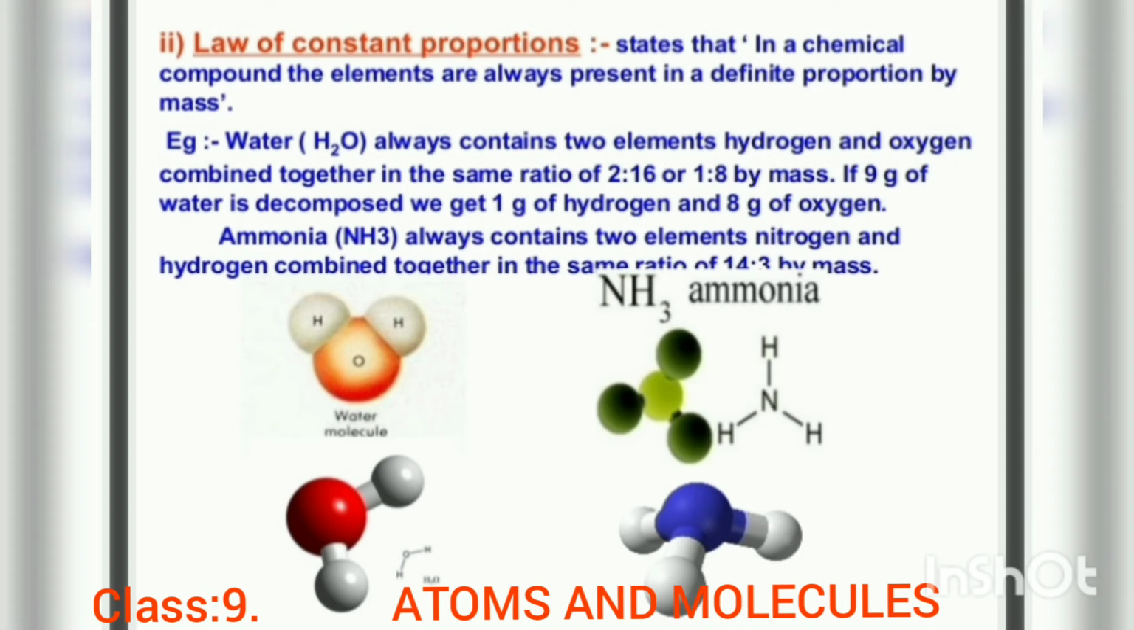So it's called the law of constant proportions. If 9 gram of water is decomposed, we get 1 gram of hydrogen and 8 gram of oxygen. The ammonia also shows the same for this law. The ammonia formula is NH3, meaning 1 part nitrogen and 3 parts hydrogen. So they combine to form NH3, ammonia. Two elements, nitrogen and hydrogen, combine together in the same ratio of 14:3.